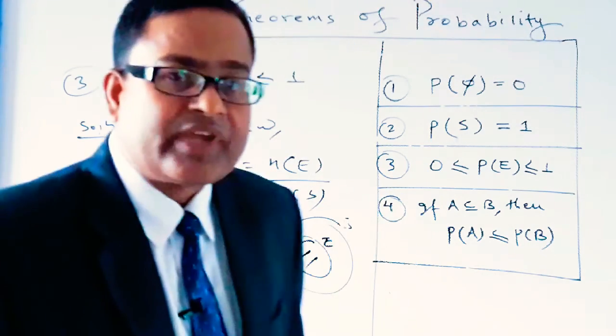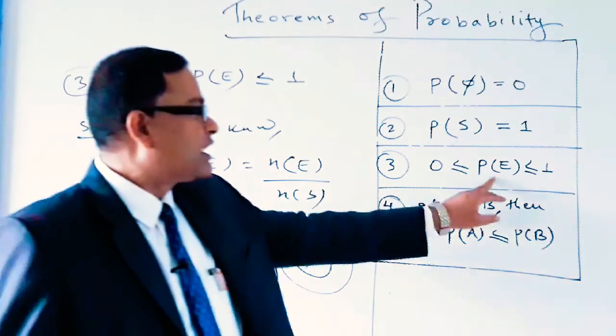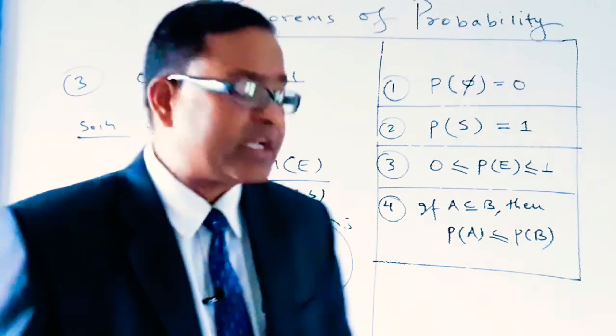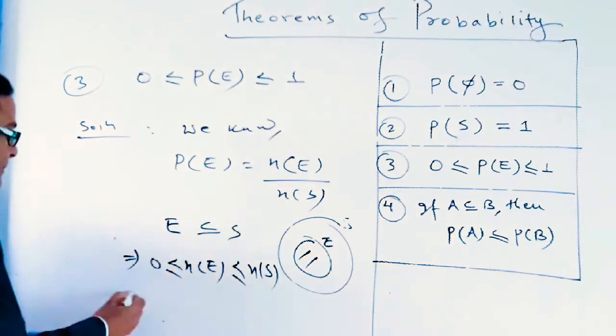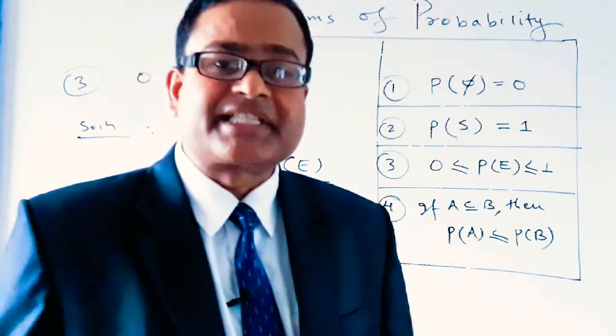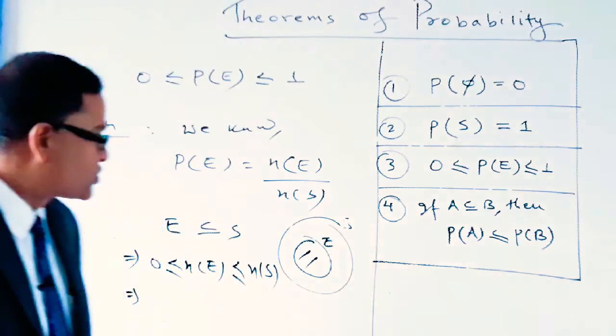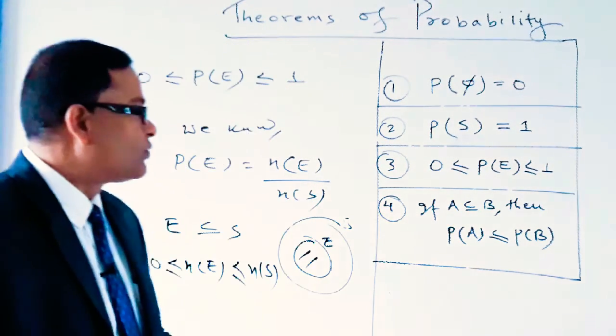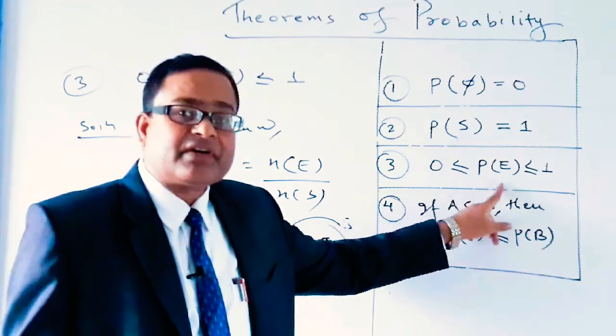Dear students, we have to find the probability of event E and prove that it lies between 0 and 1. So let's divide each term by n(S), the number of elements in the sample space, so that n(E) divided by n(S) gives the probability of an event.